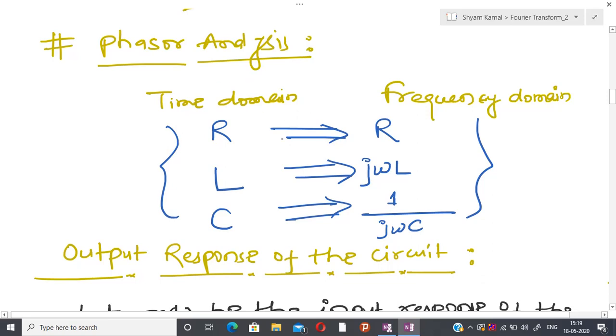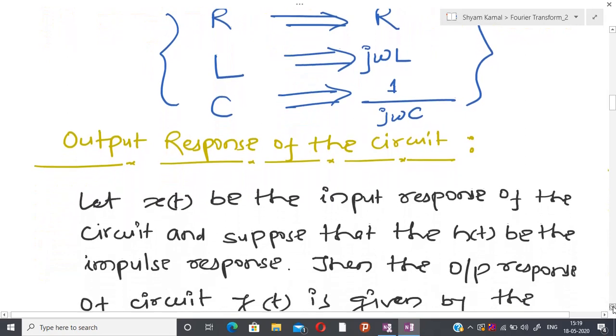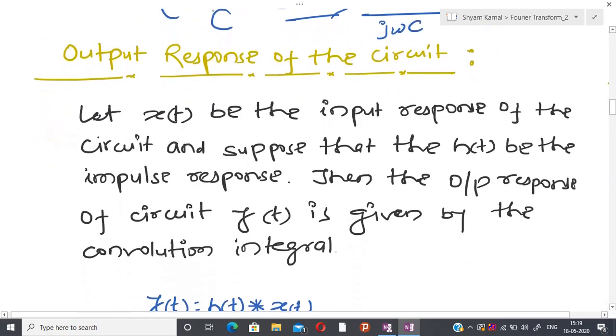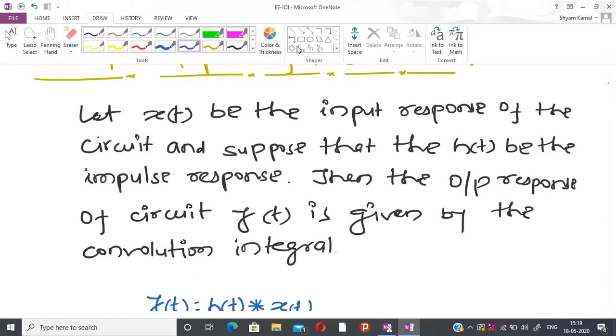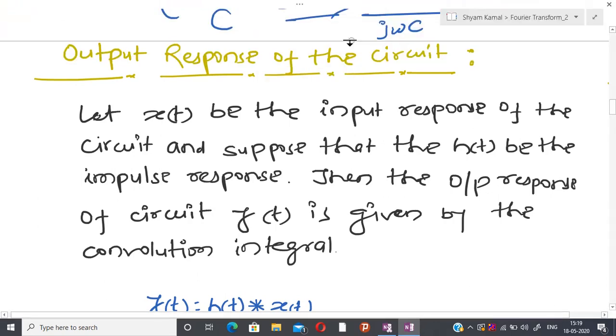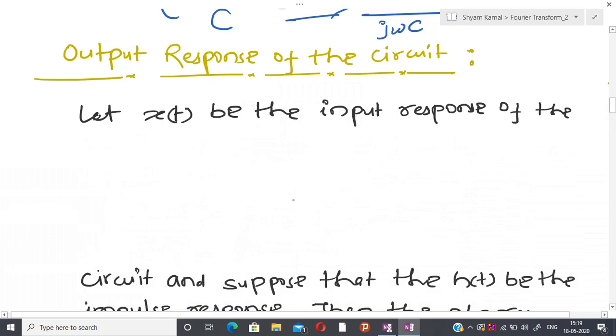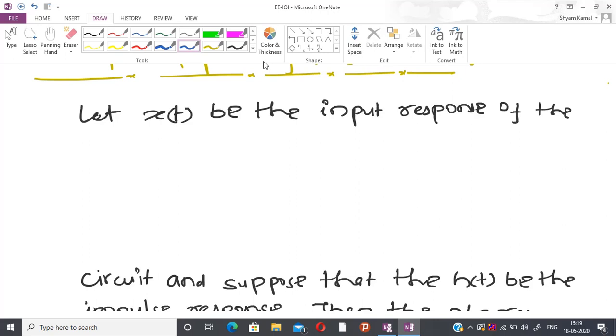I have already told you that whatever circuit I am going to consider now is again a linear circuit. Now I am going to talk about the output response of the circuit. So let us try to see what is the meaning of the output response. Let x(t) be the input of the circuit.